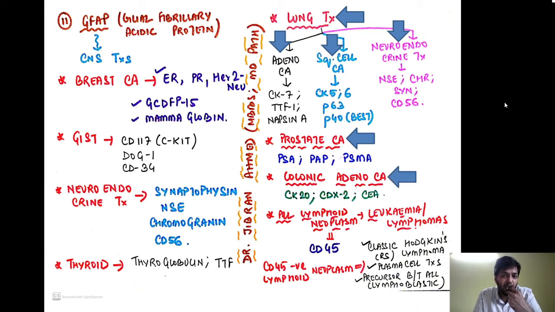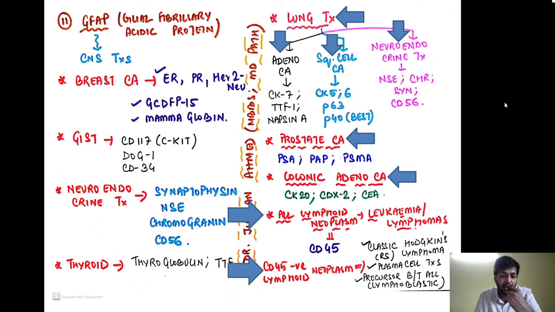For colonic adenocarcinoma, CK20, CDX2, and CEA, carcinoembryonic antigen. Remember, all lymphoid neoplasms, whether they be leukemias or lymphomas, express a marker called CD45. So the first step towards diagnosing a lymphoid neoplasm is to go for a CD45 staining. Now there is one important MCQ over here. Which are the CD45 negative lymphoid neoplasms?